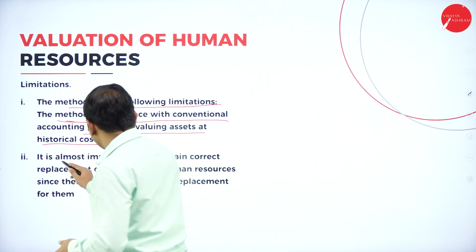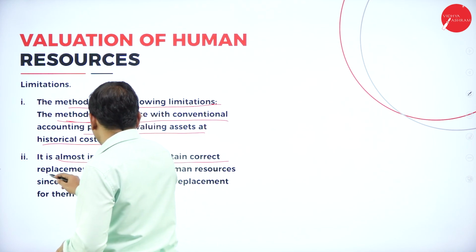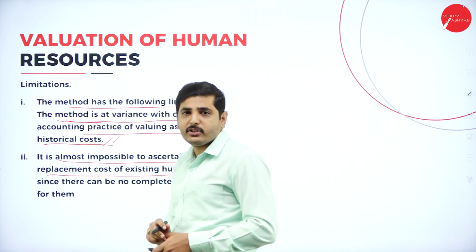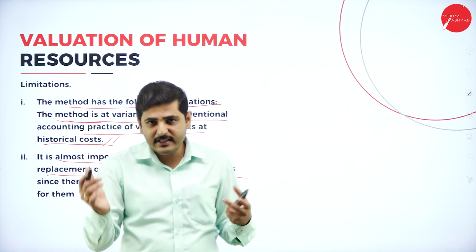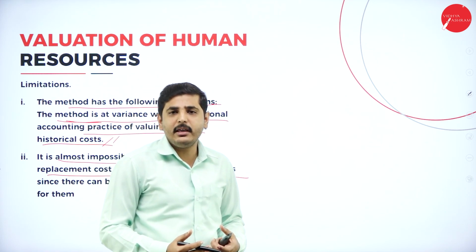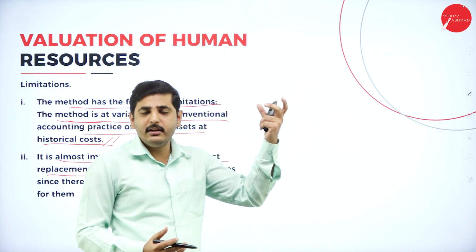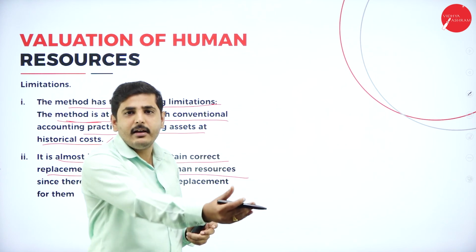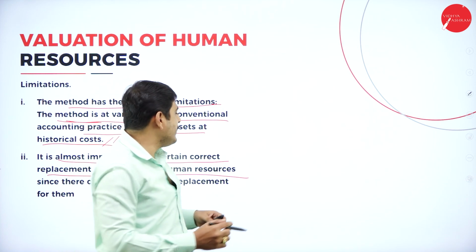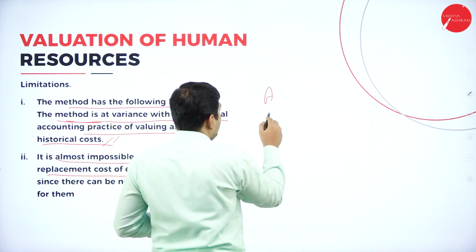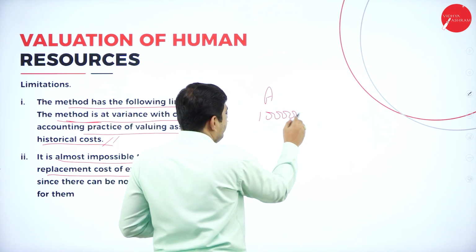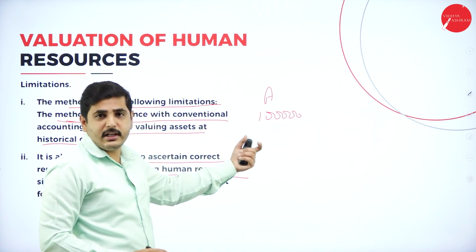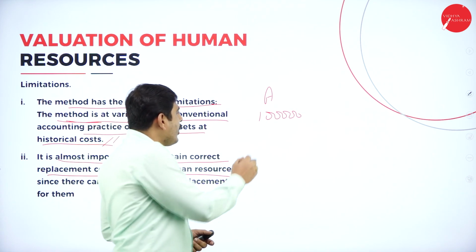Next one, it's almost impossible to ascertain the correct replacement cost of existing human resource. It is very difficult to replace the same type of employee who has more skill. The previous employee may have more skill than the current employee, but the new one may ask more salary. Previous employee, Mr. A, was doing the same duty with more effectiveness, more skill and more performance for 1 lakh rupees.